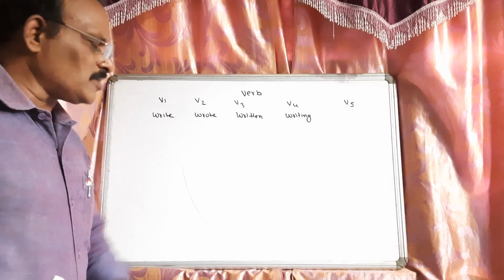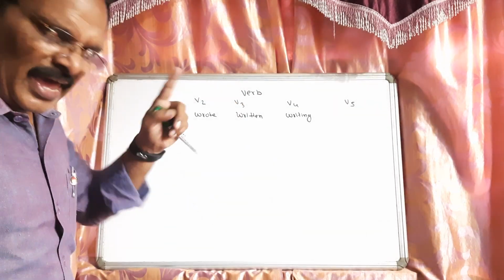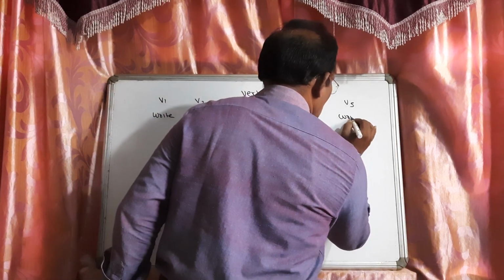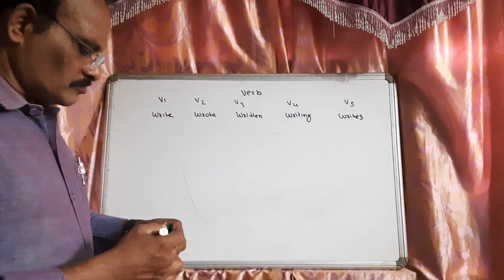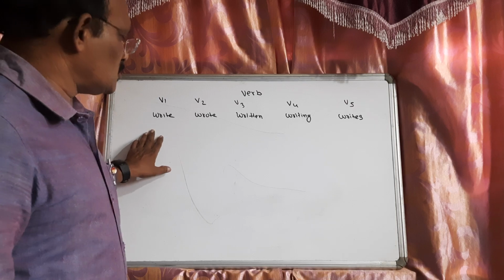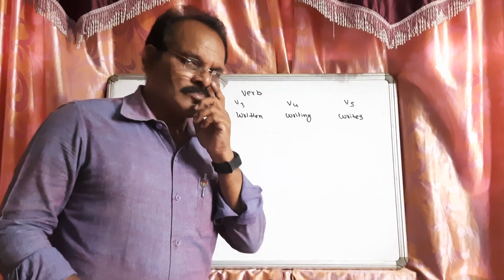And what is V5? The fifth form of verb is simply adding S. Write will become writes. Now, eat, ate, eaten, eating, eats.